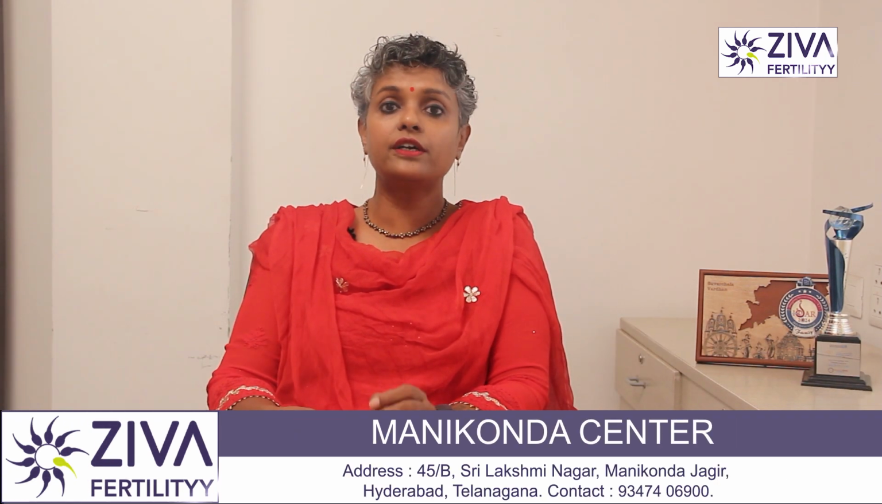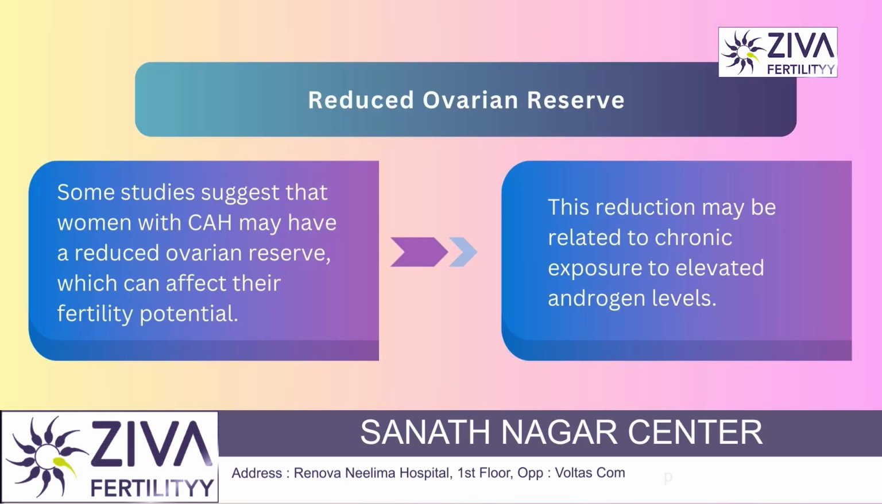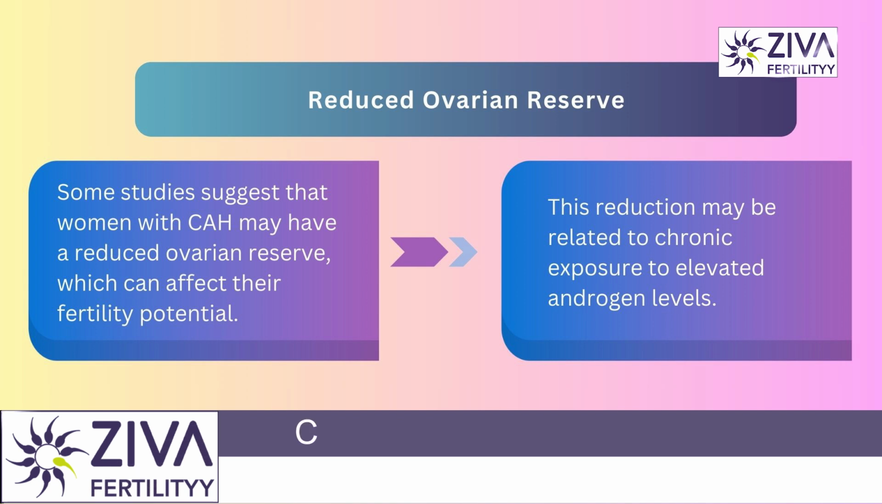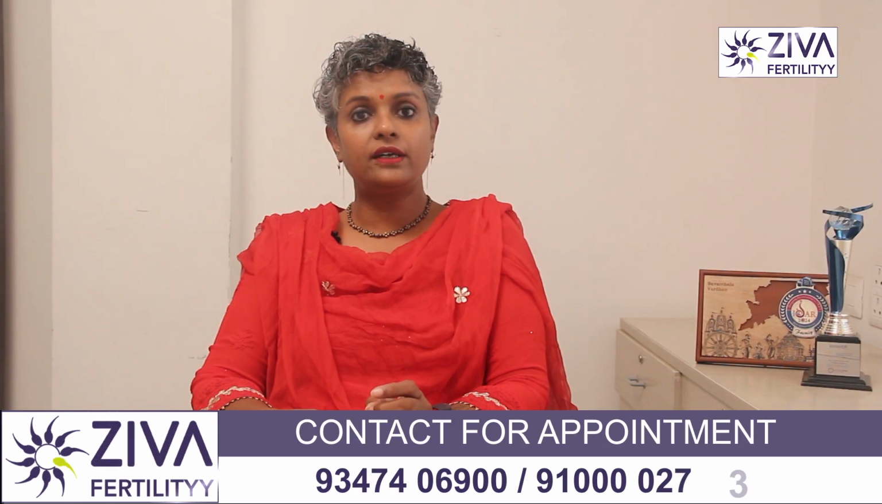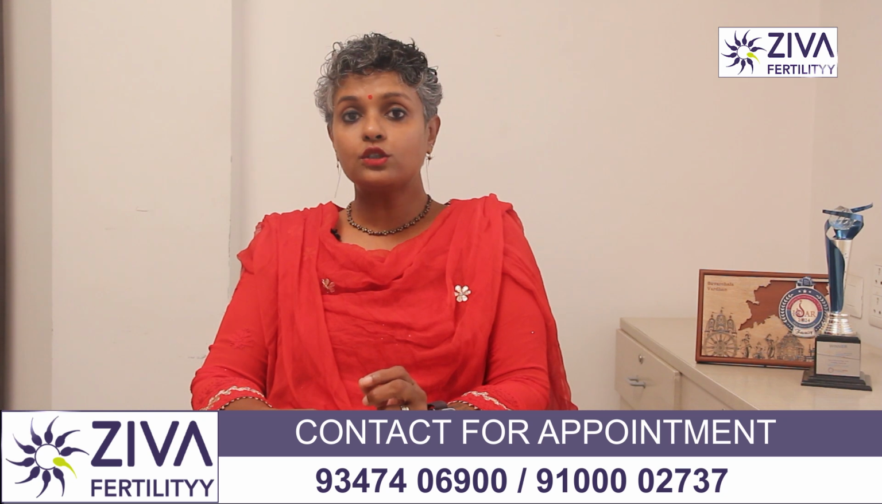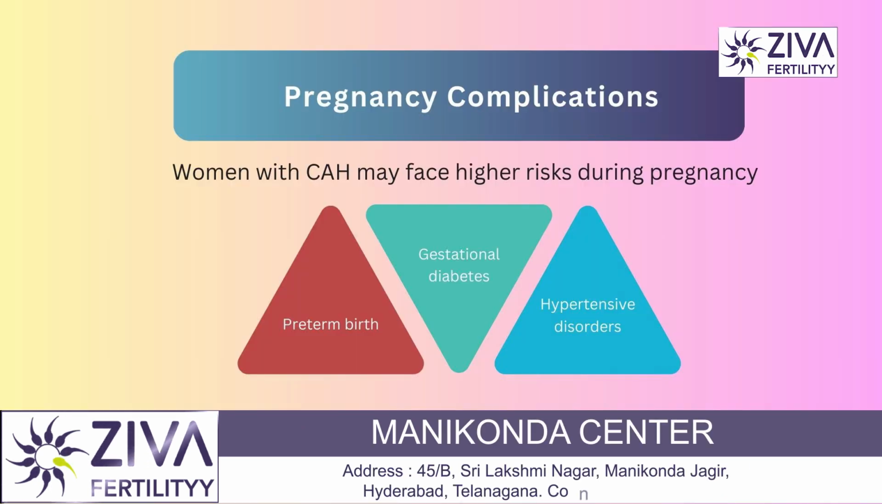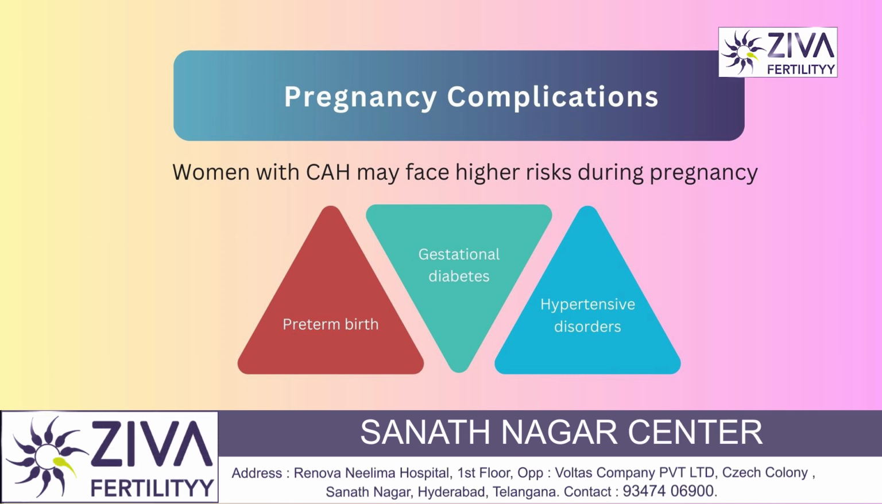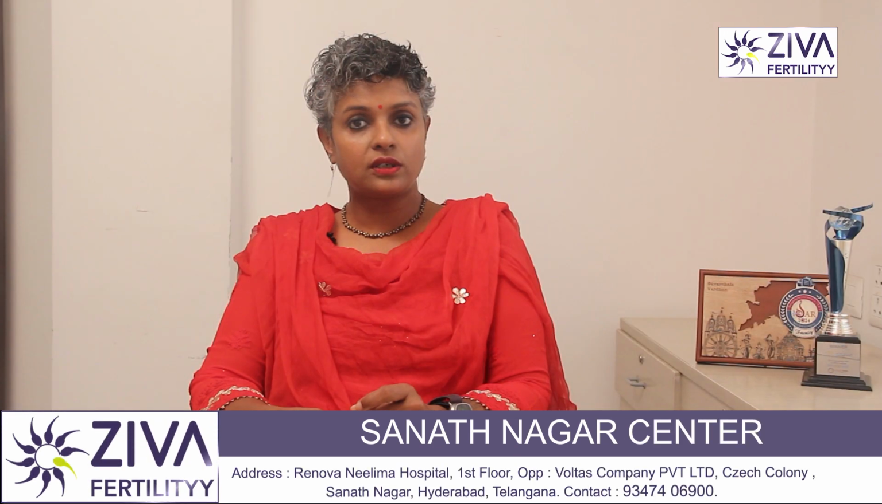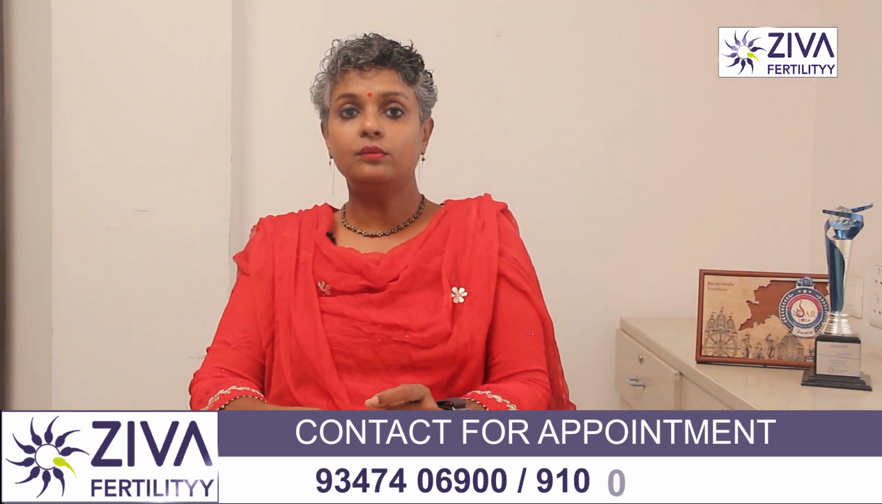It also causes reduced ovarian reserve, because some studies suggest that women with CAH may have a reduced ovarian reserve, which can affect their fertility potential. This reduction may be related to chronic exposure to elevated androgen levels. CAH also causes pregnancy complications. Women with CAH may face higher risks during pregnancy, including preterm birth, gestational diabetes, and hypertensive disorders. Adequate hormonal control is essential for successful pregnancy.